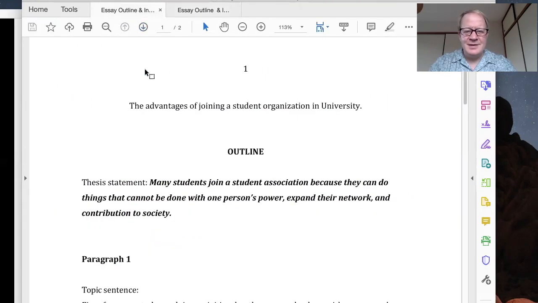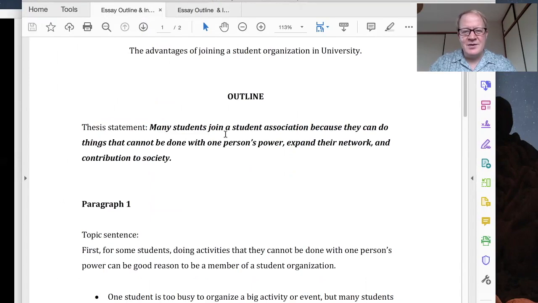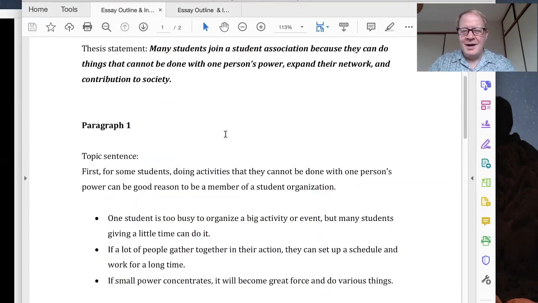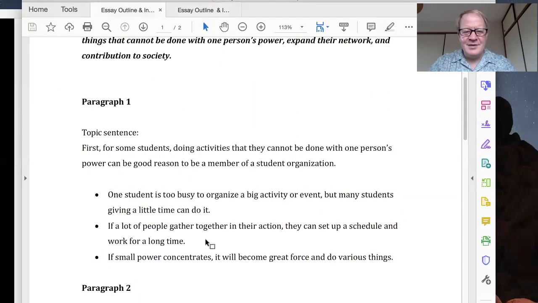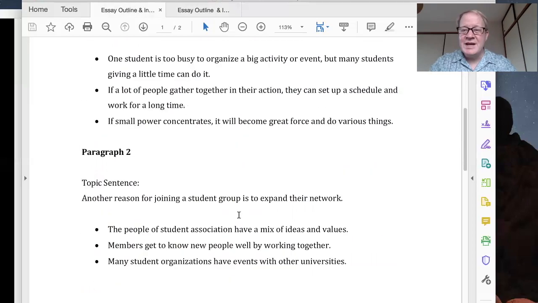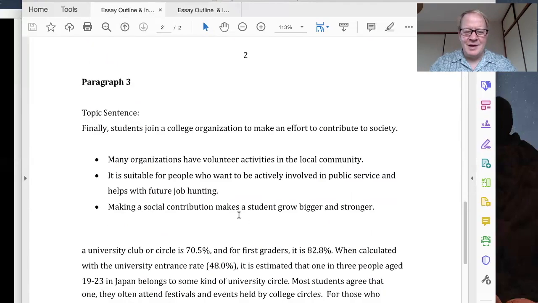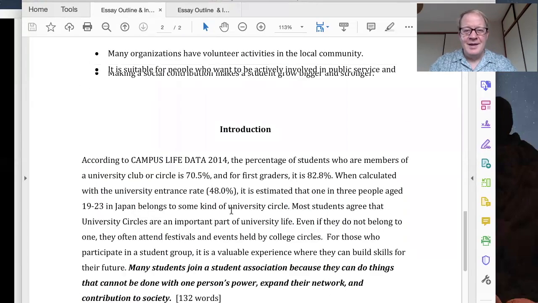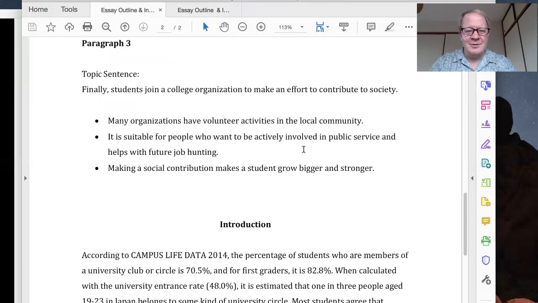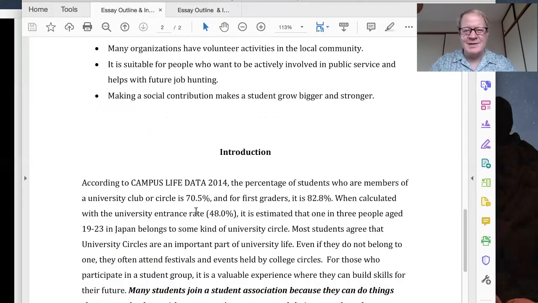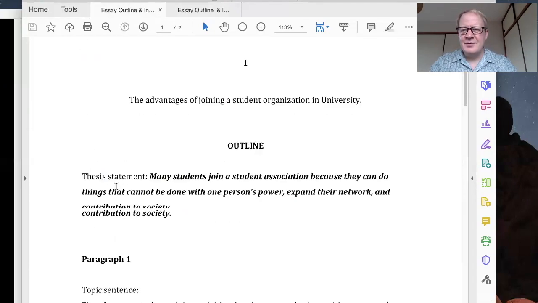And this is the second one. It's about Students' Association. And again, I like this student's writing. They have lots of supporting ideas and lots of reasons. So this is very good. And the introduction has some facts. Now, the outline doesn't have any facts from articles, but the student is showing some facts in the introduction. So again, I know this student is going to write a very excellent essay. So I think this student scores 91.